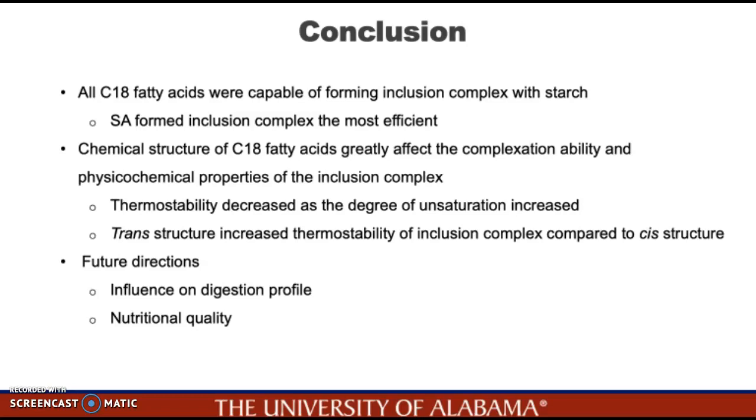For our future direction, we will conduct additional research to determine the effect of inclusion complex on digestion profile, which could eventually affect the digestibility and nutrition quality of starchy foods.